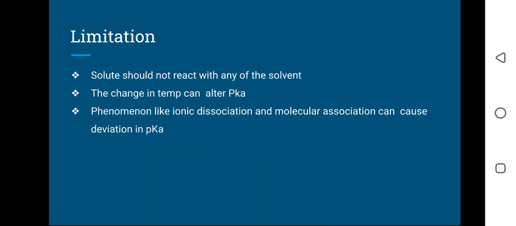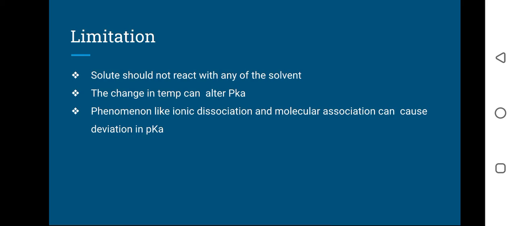There are certain limitations to the distribution law or partition law. The solute should not react with any one of the solvents. That is the first limitation. If such a thing happens, we cannot accurately determine the partition coefficient.